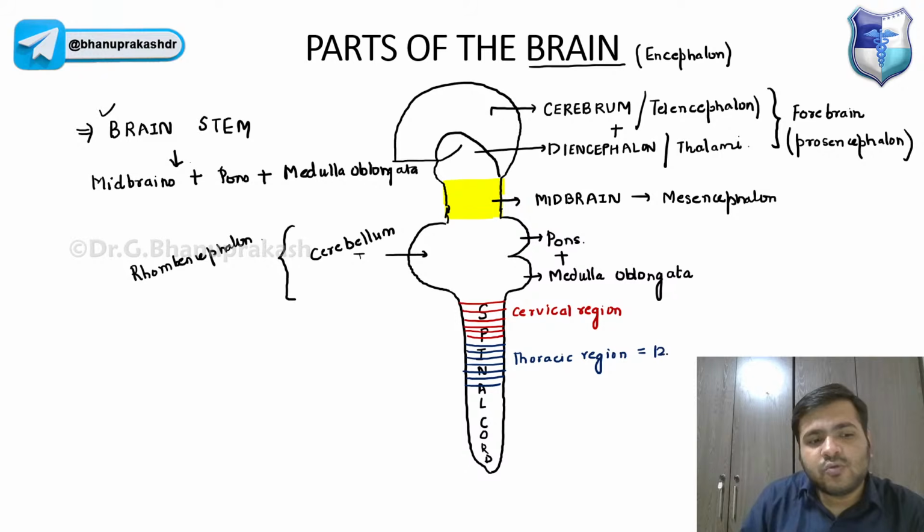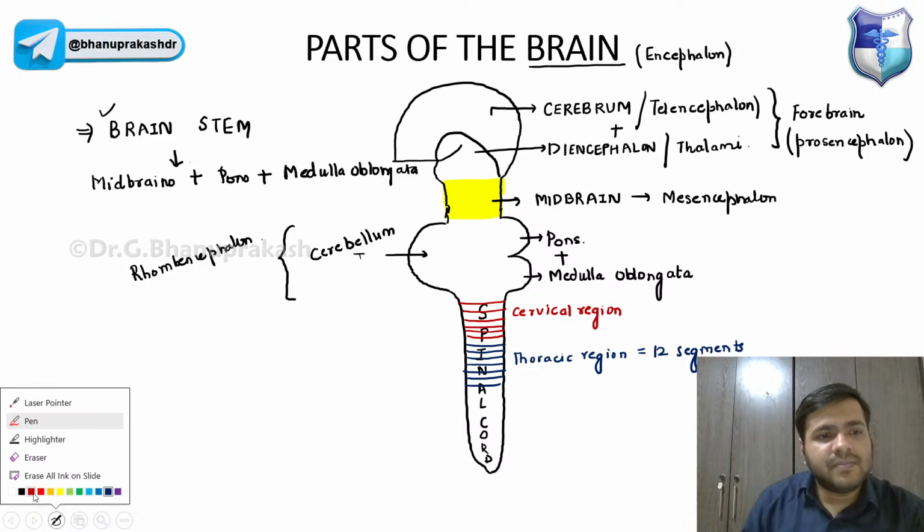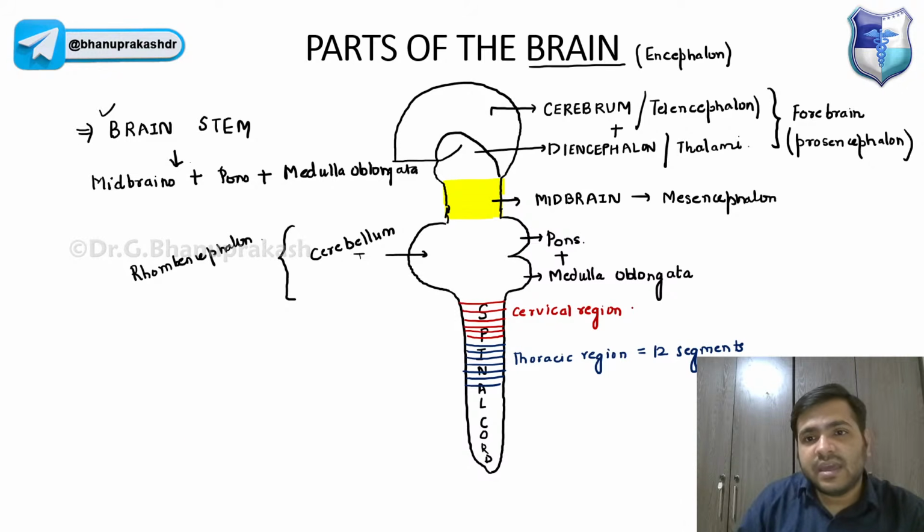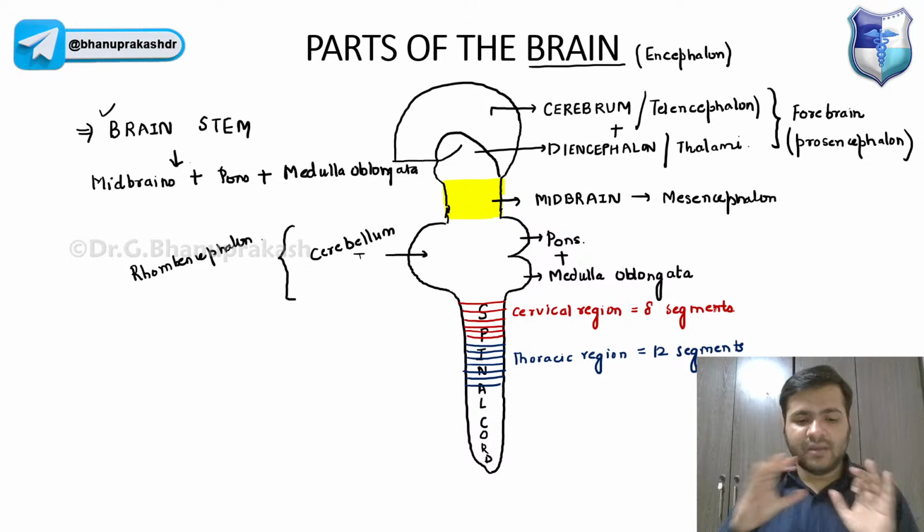Thoracic region has 12 segments of the spinal cord. The cervical region has 8 segments, guys. So from here only the nerves are coming out.